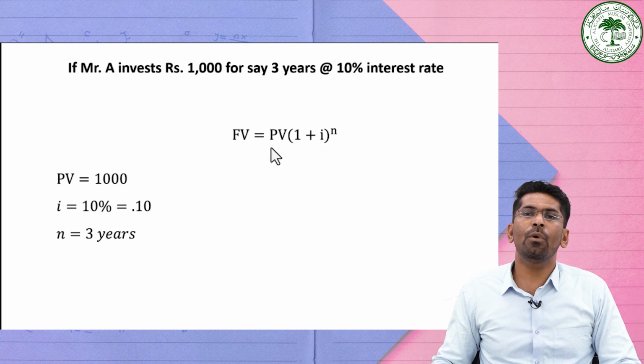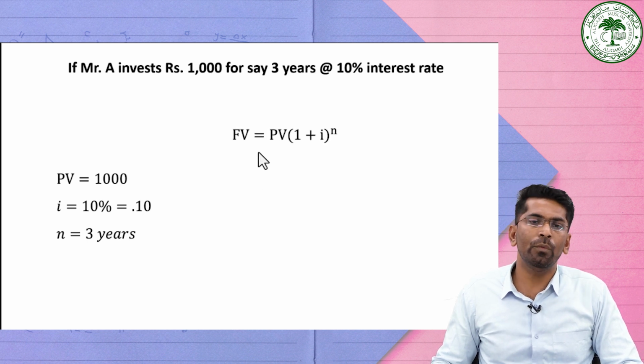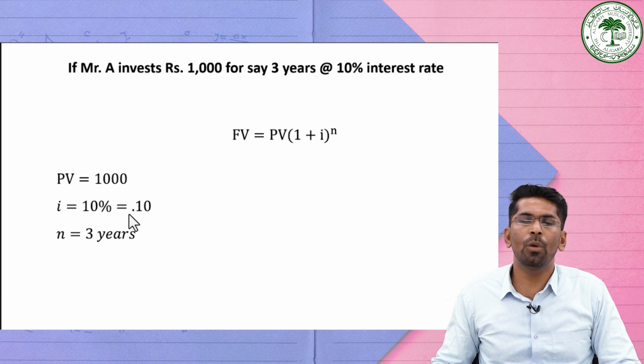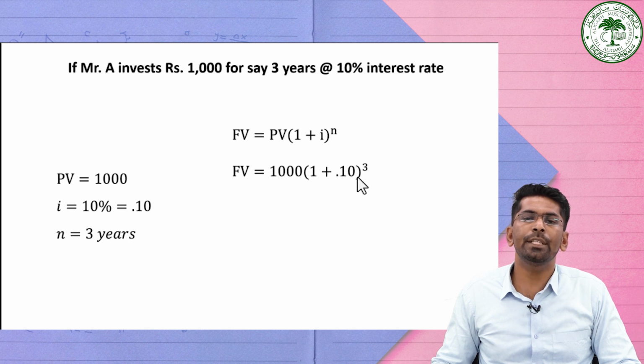Now we can use the formula for calculating the future value, which is equal to present value into (1 plus i) raised to the power n. We know the present value is equal to 1000, i is equal to 0.1 and n is equal to 3 years. Substituting, it becomes 1000 into (1 plus 0.1) raised to the power 3, that is cube.